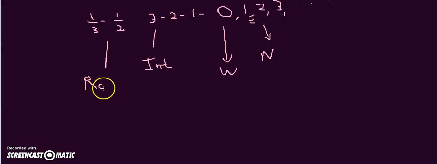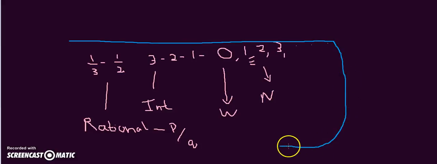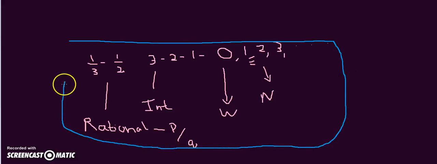Rational numbers are the numbers which will be in the form of fractions, p/q form. So if a number is in p/q form, then we call that a rational number. Now this entire part is one system, right?